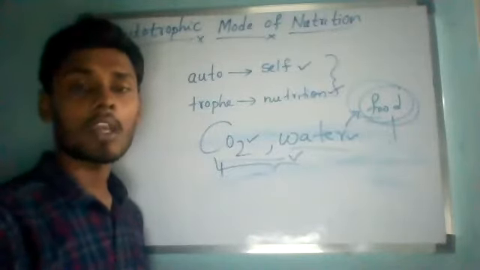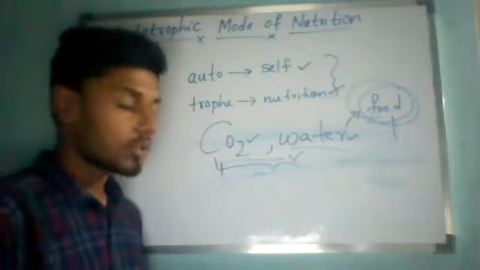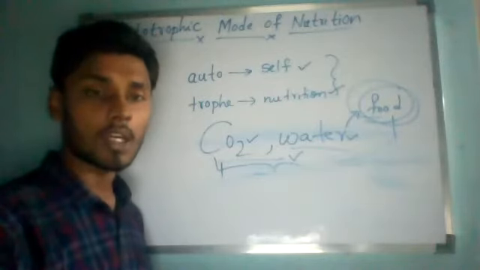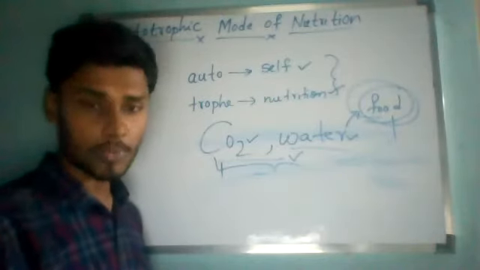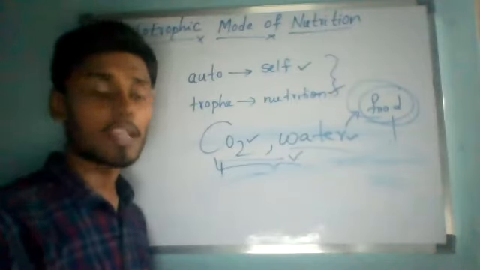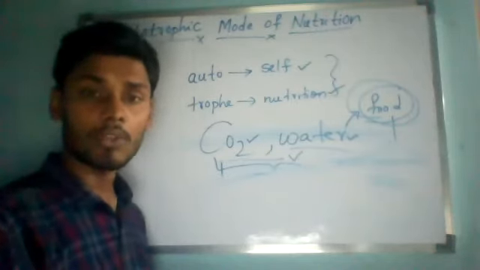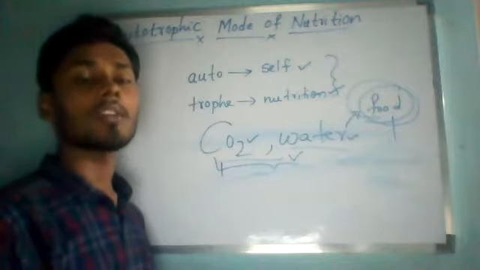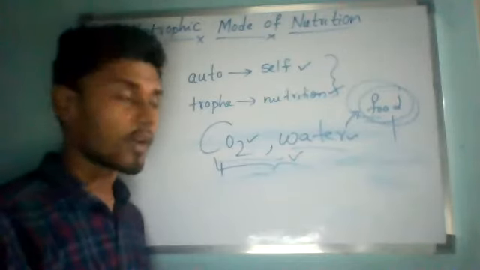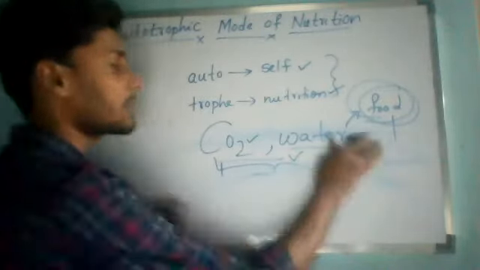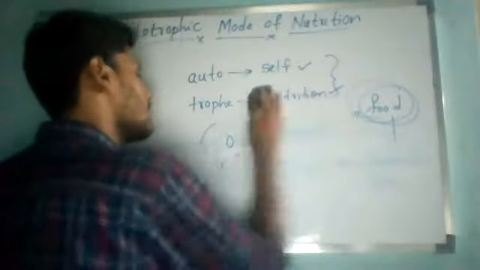Those who have an autotrophic mode of nutrition, we call autotrophic organisms or just autotrophs. So I can give a standard definition for autotrophs: those organisms which can make their food from inorganic substances. Which inorganic substances?